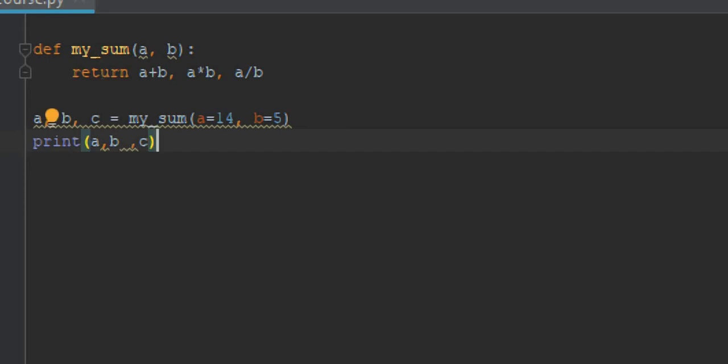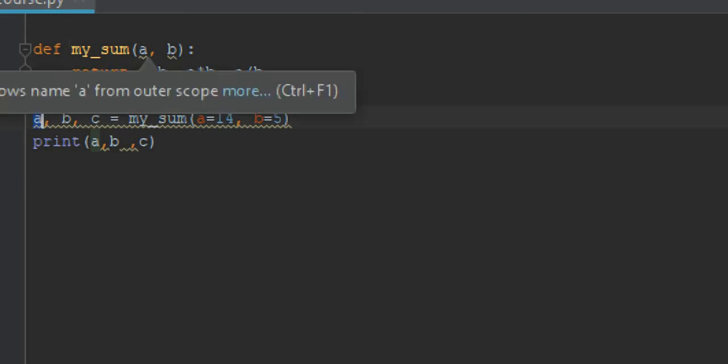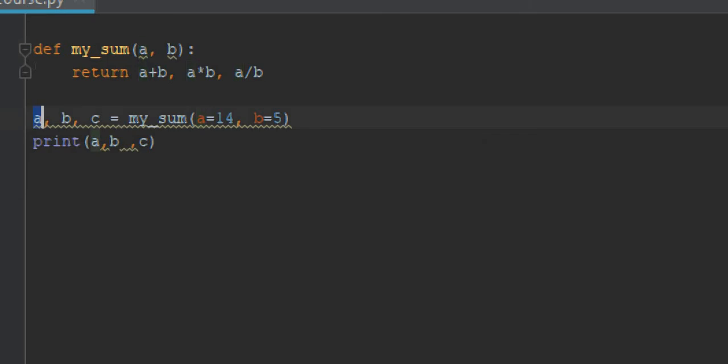So this is about how we can return values. And the second important thing here, you can see that I'm putting A here and I have another A here. So this A doesn't have any relationship with this A. So this is a global variable, and this is a local variable, of course. So if we change this value, I will not be affecting this value. And the same here, if we change this, I will not be affecting this, right?